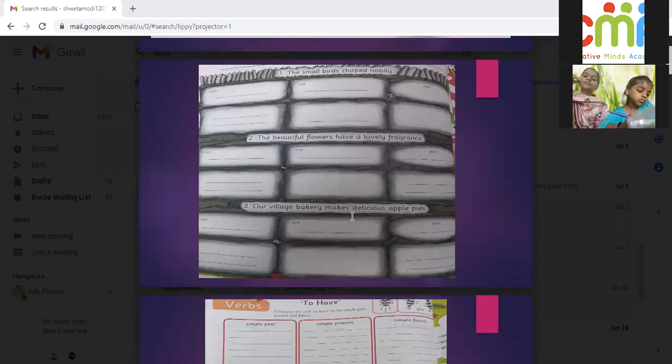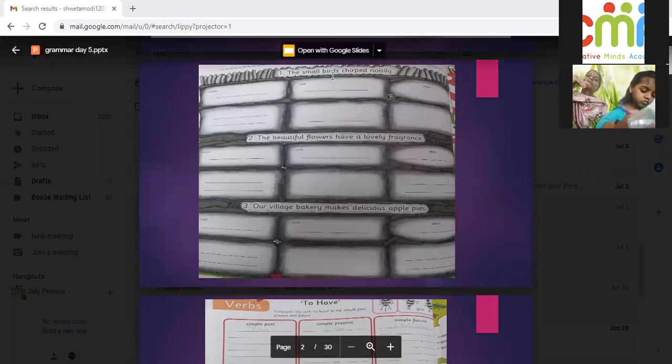Okay. So the first sentence is the small birds chirped noisily. So here the subject is birds, right? Yes. So the subject will come here. Now the small. Can you tell me what is the small? Small is an adjective. So anything which describes this subject will come here. Okay. Now chirped. What is chirped? Chirped is a verb. Yes. So this is the column for verb.